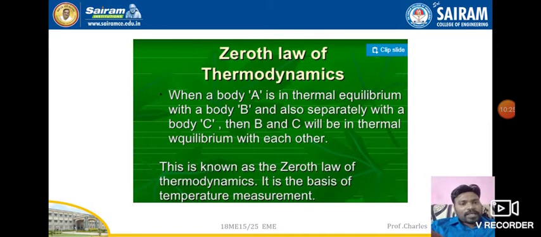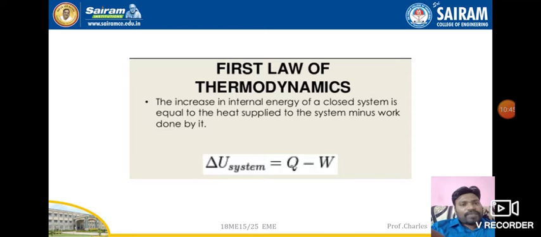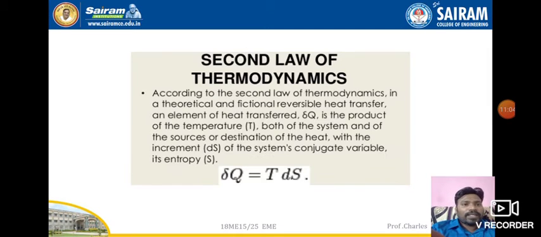Now the zeroth law, as I told you, concerns thermal equilibrium. If you take a body A, body B, and body C, and A and B are in thermal equilibrium with each other, and you join C with A and B, C will also be in thermal equilibrium with them. That is what the zeroth law is all about. Coming to the first law of thermodynamics, the change in internal energy of the system is the heat transferred minus work done. That means the increase in internal energy of a closed system is equal to the heat supplied to the system minus work done by it. So internal energy change is Q minus W.